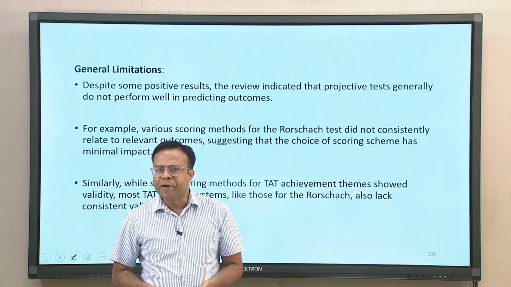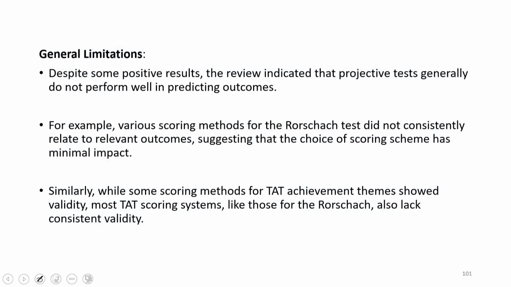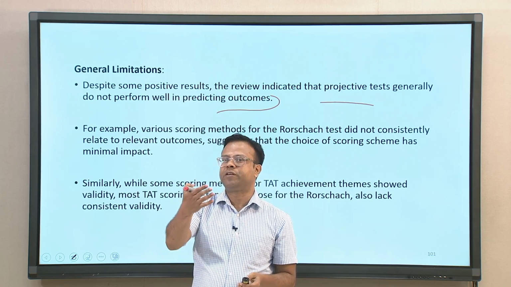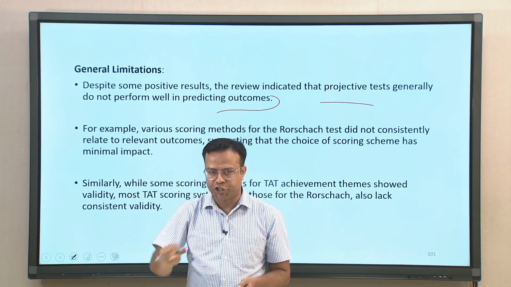But there is a general limitation observed in this review study. Despite some of these positive results, the review indicated that projective tests generally do not perform well in predicting outcomes. Most of these projective tests have not been found to be very strongly predictive, and strong validity has been questioned.